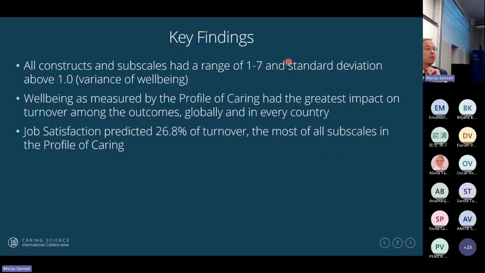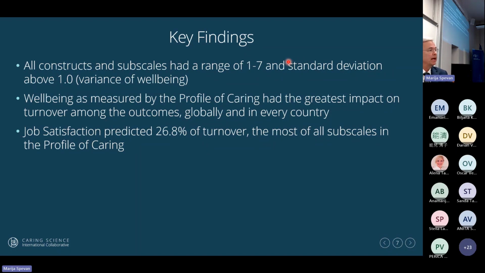All of the constructs and subscales that we looked at had a range of 1 to 7. So we used a 7-point scale from strongly disagree to strongly agree. So the higher the score, the more of that construct or subscale it is. And we had all the way from 1 to 7. So it's a real variance, or variety, in well-being across the globe.